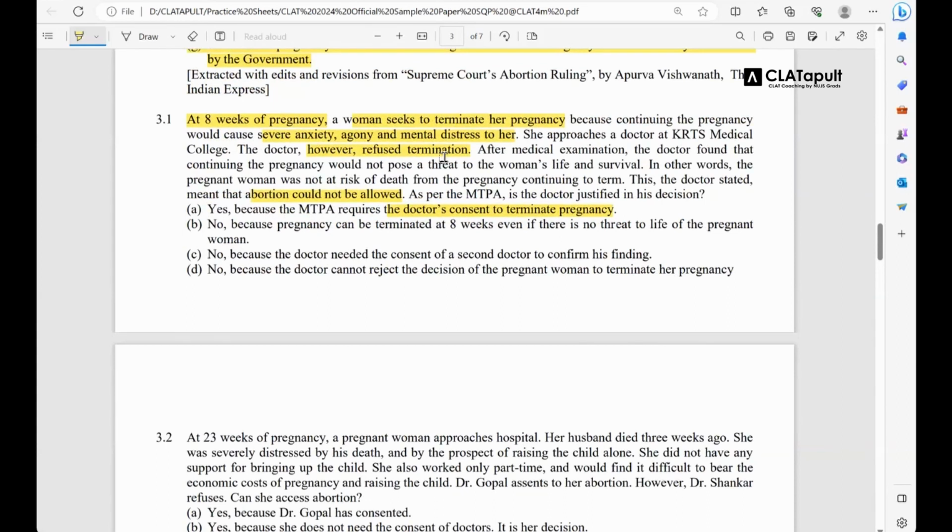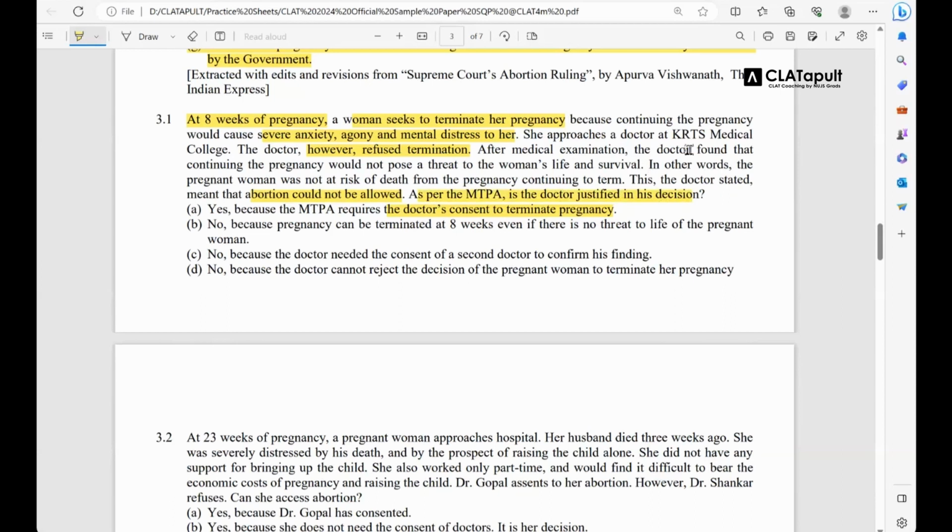So on a bare reading of the fact, it says that whatever the consent of medical practitioner is, it is correct. However, it is not asking you the same thing. As per the MTPA, is the doctor justified in his decision? That is what the question is asking. Now, if you go to the question again, the reason which the doctor is giving, doctor का जो reason है, that is also provided to you.